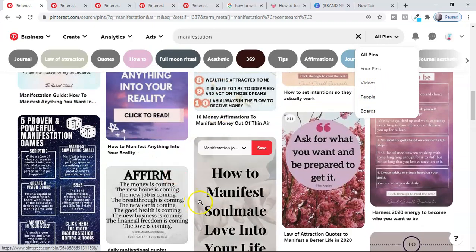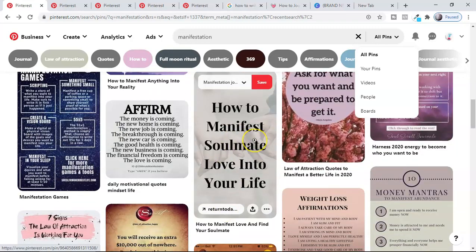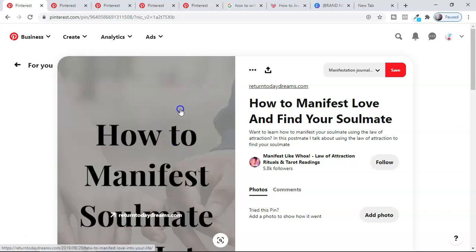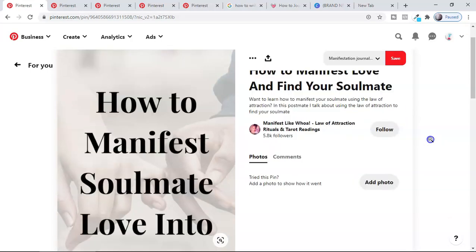For example, right here I'm scrolling, and here you can see I found this: how to manifest soulmate love into your life. If I click this one, I'm going to see 4 most important things under the pin which I can use for SEO. Number 1 is your pin board itself. Number 2 is the title of the pin. Number 3 is the description. And number 4, the hashtag. Here they have not used a hashtag, which I'm going to show you in a second. These are the 4 things which I'm going to optimize if I am looking for traffic.